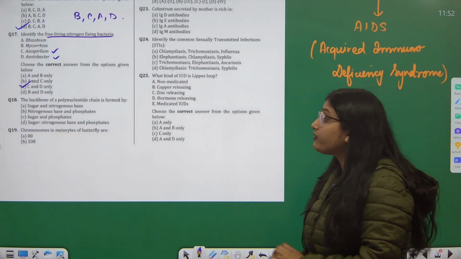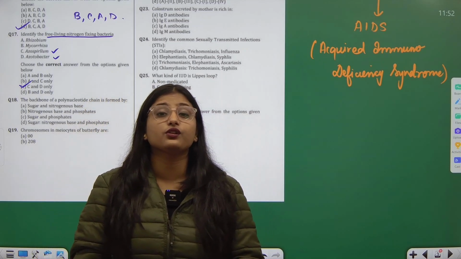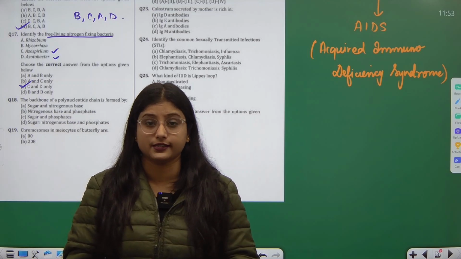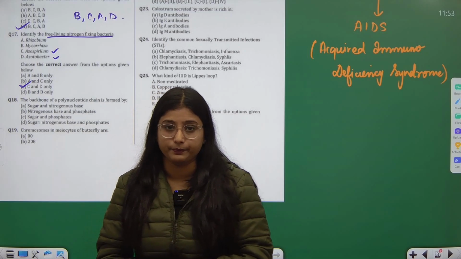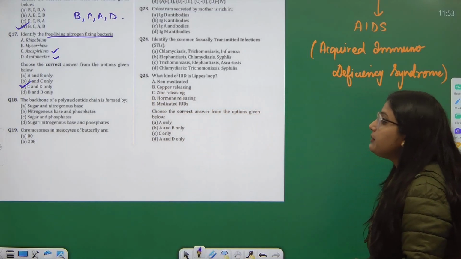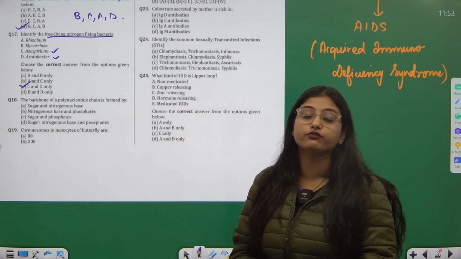Now if you see, we have discussed 17 questions till now, with all question concepts coming directly from your NCERT. So the golden and key rule is to focus on the same. Correct? Then question number 18 is saying that the backbone of polynucleotide chain is formed by what?